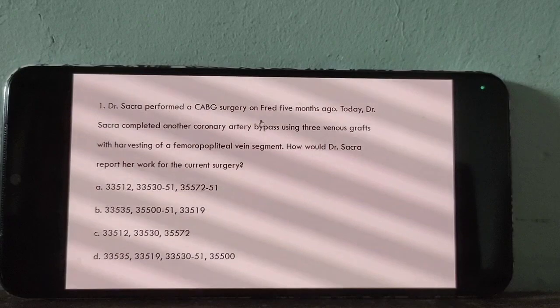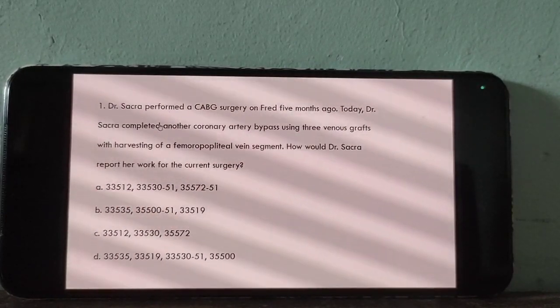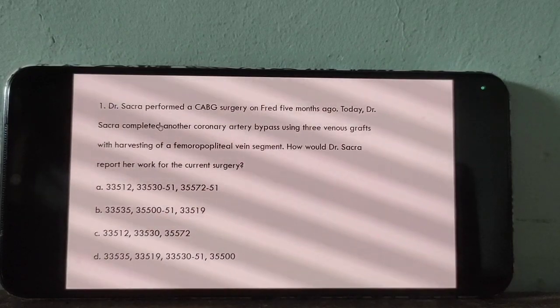For what? What is the purpose of modifier 51? I am asking about the description. Description of the 51 modifier.